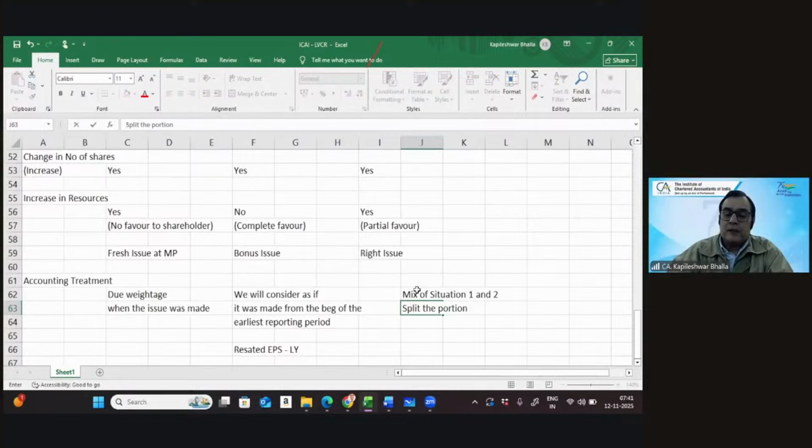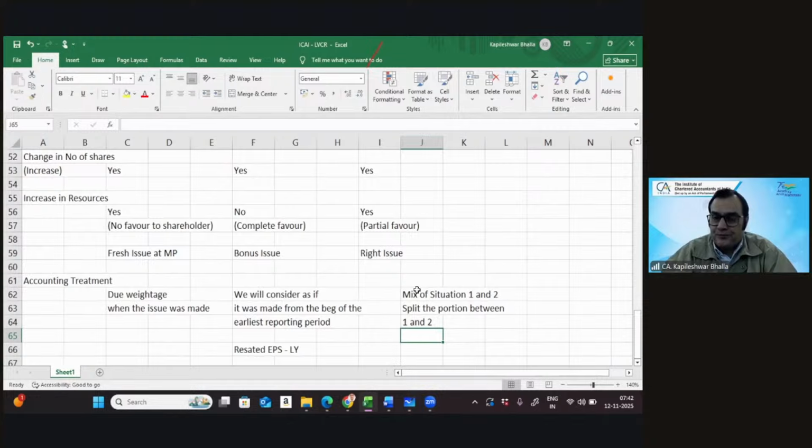I will split the portion between 1 and 2. How will I split this between 1 and 2? That I'll explain in the question. Now let's ask you a quick question again.